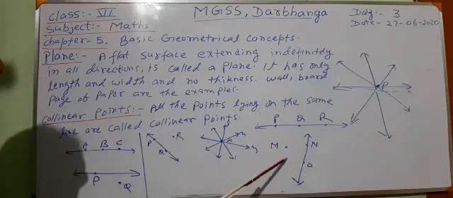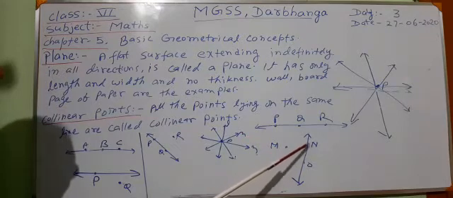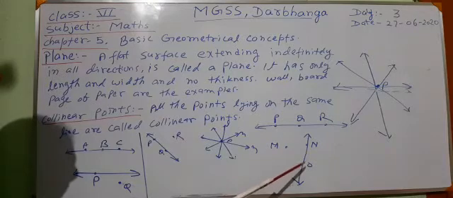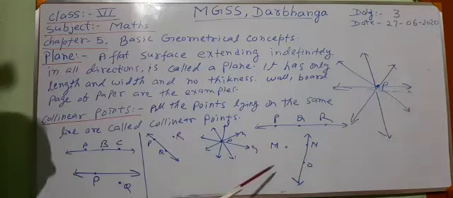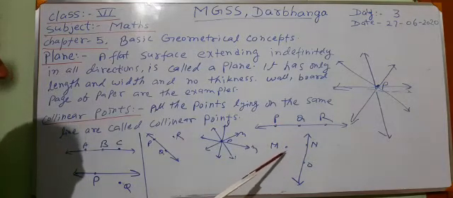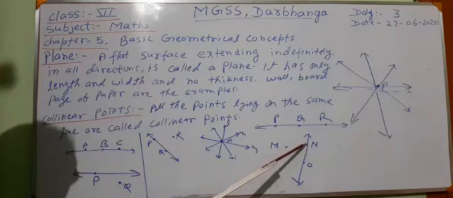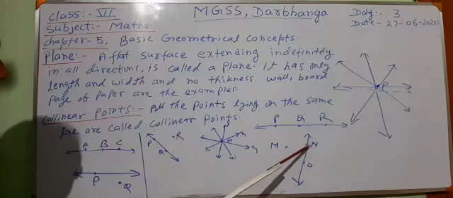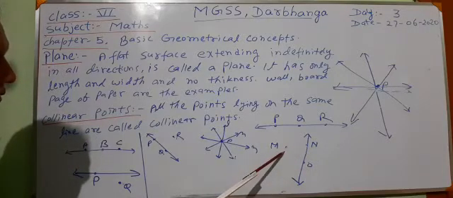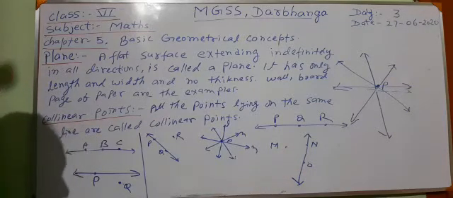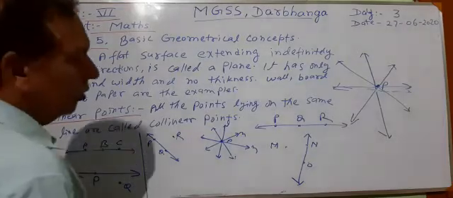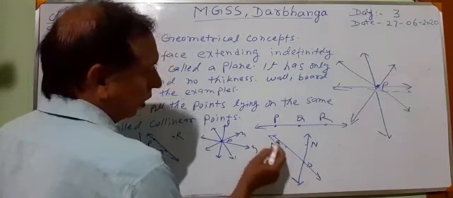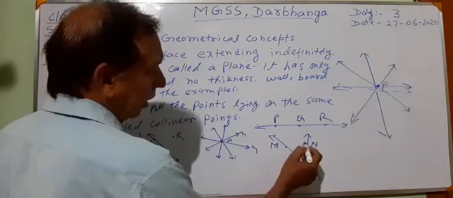Here there are three given points, M, N, O. Here is the question: are all three points M, N, O collinear or not? Then here our answer will be no. Only two points, M and N, are collinear. And how many lines can be drawn through three collinear points? Only one. If we draw another line, then what we shall see is that M and O lie on the same line, and N is not on the line.